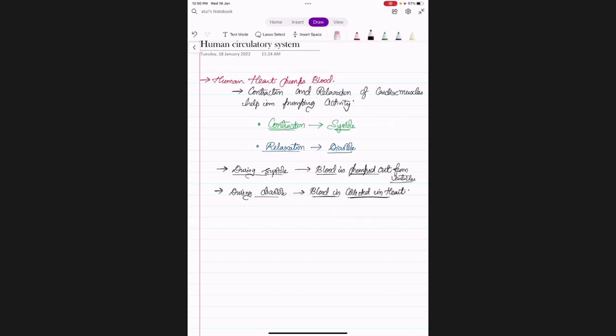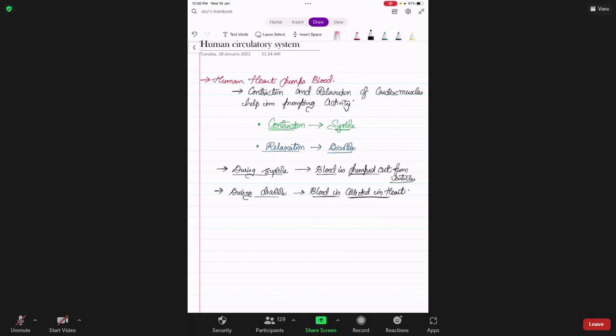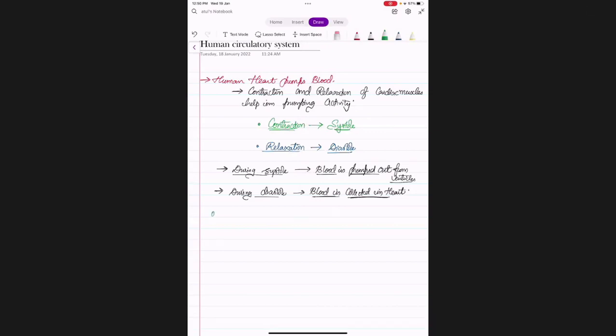Okay, now if you see one contraction and relaxation together, one set of systole and diastole, it makes one heartbeat.